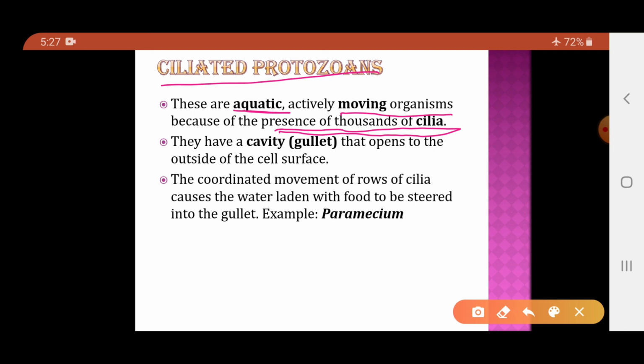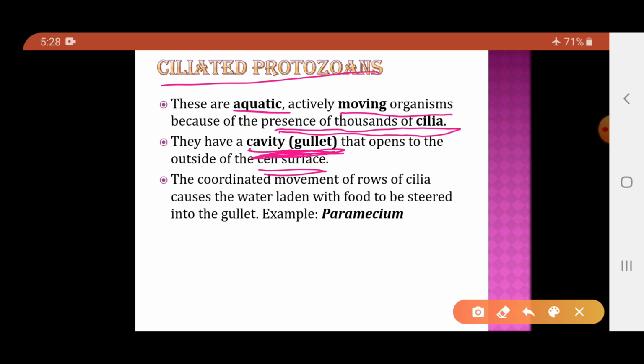Ciliated protozoans have a cavity on their cell surface, and that cavity which opens to the cell surface is called a gullet.